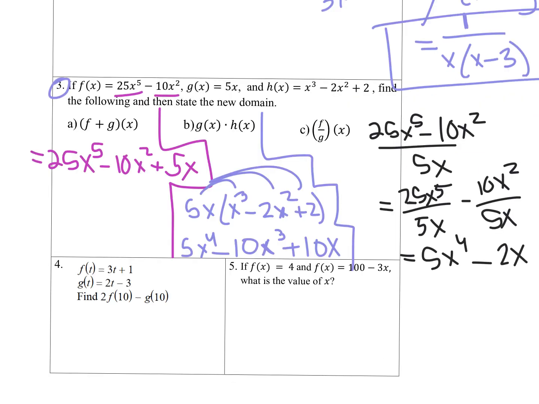Okay, these are the answers that I got for A, B, and C. So for A, I added f and g together. There weren't any like terms, so I just wrote them as one expression. For B, I multiplied g by h, so I distributed it. And there's my expression right there, 5x to the 4th minus 10x cubed plus 10x. And then for C, I divided f over g, and since g is a monomial, I can actually split it up. So 25x to the 5th over 5x, 10x squared over 5x, and I simplified those, and that's my answer.